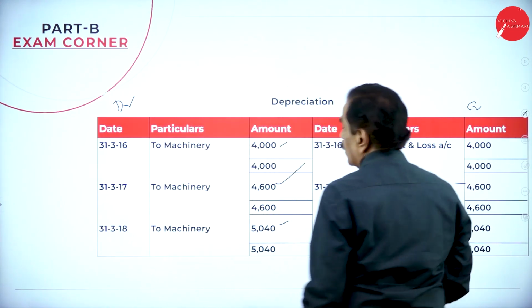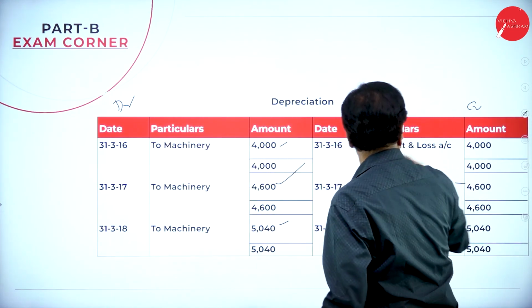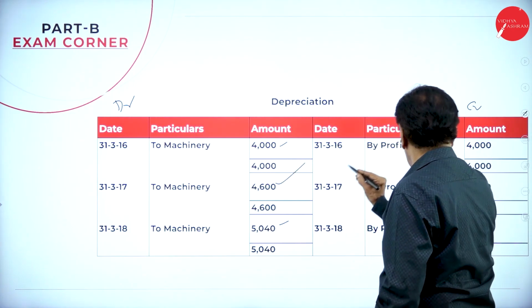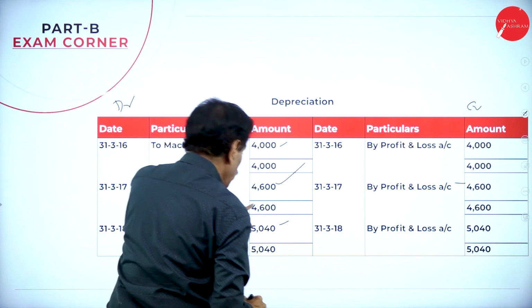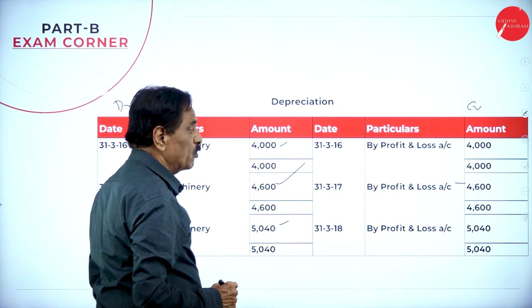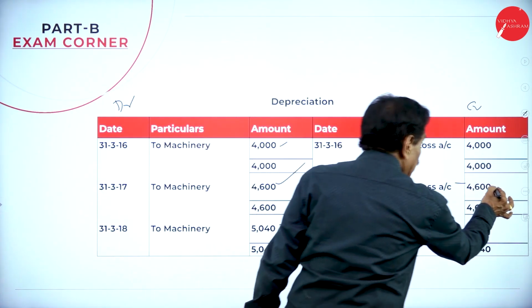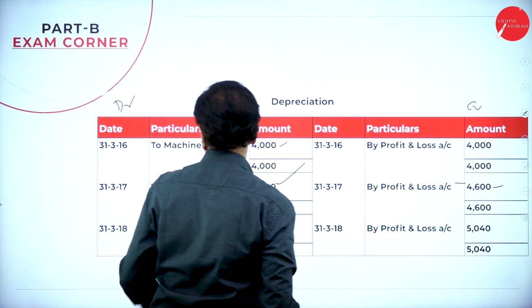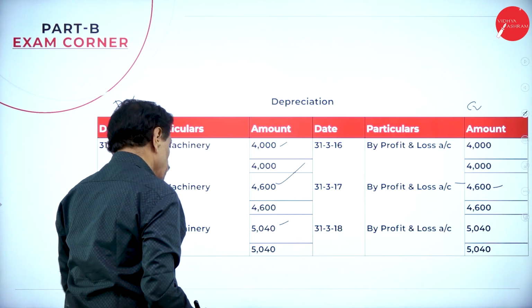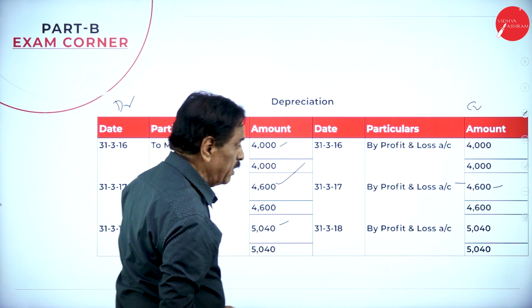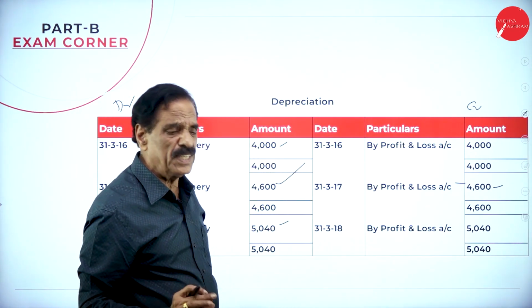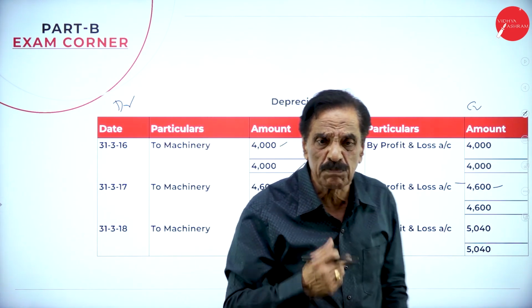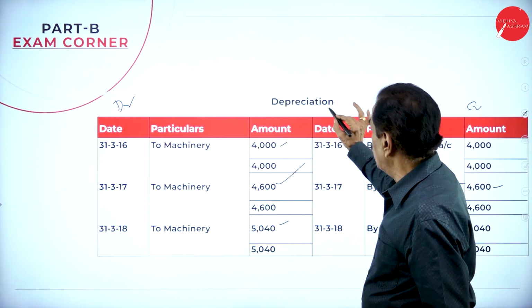First year depreciation account debit to machinery account 4,000. That year it has been transferred to P&L account. Depreciation account, machinery, total depreciation of that year is 4,600, which has been transferred to profit and loss account. Next year, depreciation account debit to machinery account 5,040, which has been transferred to profit and loss account. 10 marks question, very easy. Within 10 minutes, we can solve this problem. So I think you understand, no?